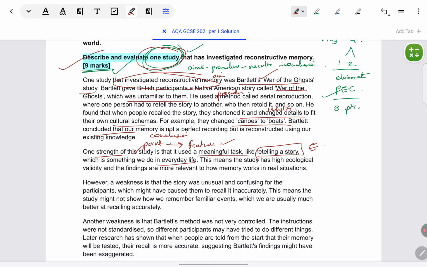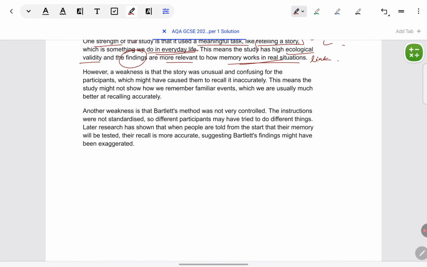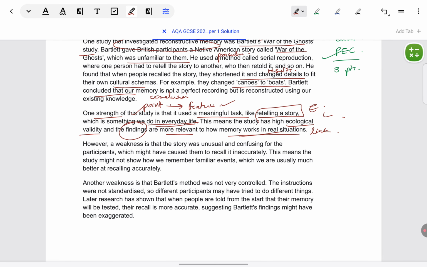Then link. Link meaning what is the strength exactly over here, what is increasing because of this, and how does it relate to a strength of the study? Like, how does this prove to be a strength? First of all, it increases ecological validity. That is the link. And in terms of what is the strength of the study exactly, it helps us to understand how memory works in real situations. So, Bartlett study's findings are very useful to understanding how memory works in real situations. The remaining two paragraphs I'm brushing through, you can pause and see the structure.